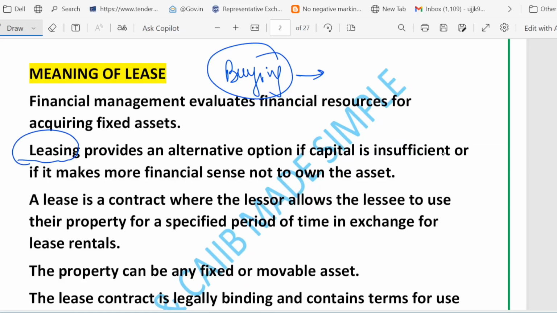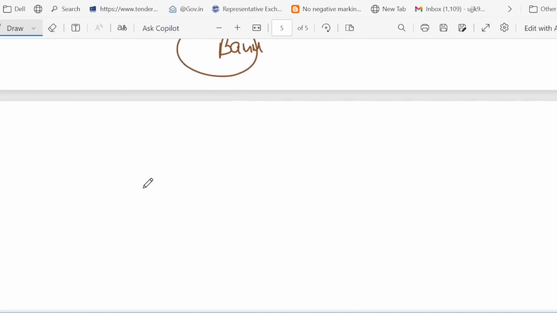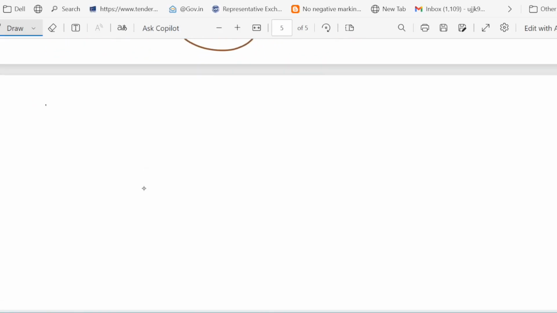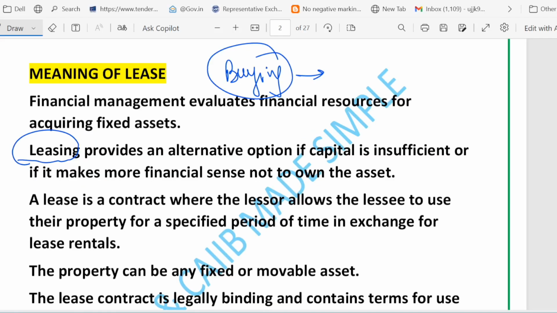So a lease is a legal agreement where the owner is called the lessor. On one side in the lease we have the owner, who we can also call the lessor. It lets someone who is called the lessee use an asset for a fixed time. So the lessor is the owner and the lessee is someone who uses the asset for a fixed time.